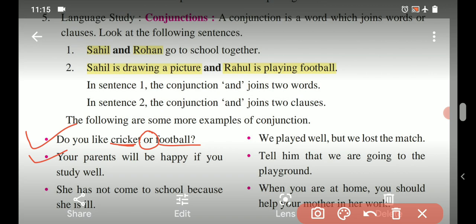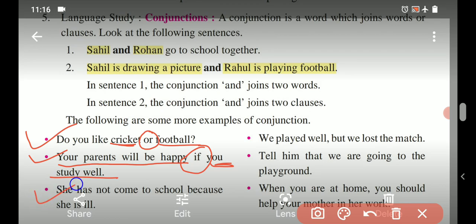Next example: your parents will be happy. It is the first clause over here. If you study well, so you study well, it is another clause over here, right? And this clause is joined using the word "if". So out of the given seven, these are some other conjunctions. For example, here in the given sentence, that is "if".